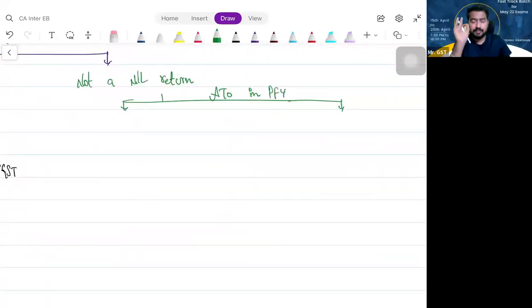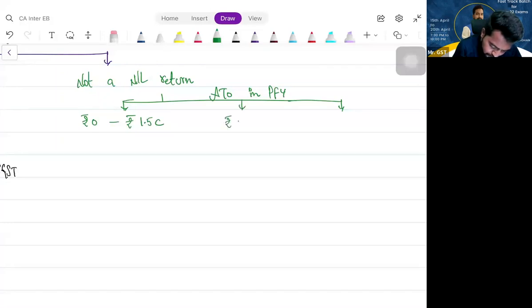ATO in PFI, that means aggregate turnover in preceding financial year. If your aggregate turnover in the preceding financial year is rupees 0 to 1.5 crores, I will categorize you separately. Or it is 1.5 to 5 crores.